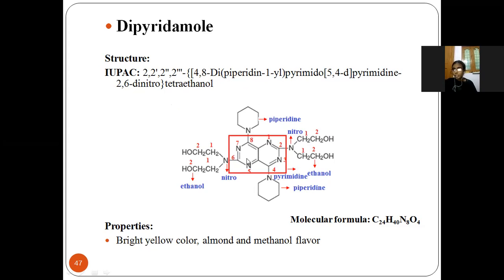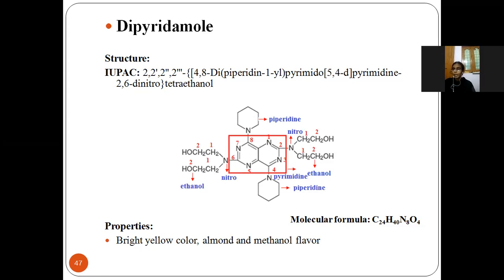In the second and sixth positions, nitrogen groups are there, along with 4 ethanol groups. So it is named dipyridine, dinitro tetraethanol.